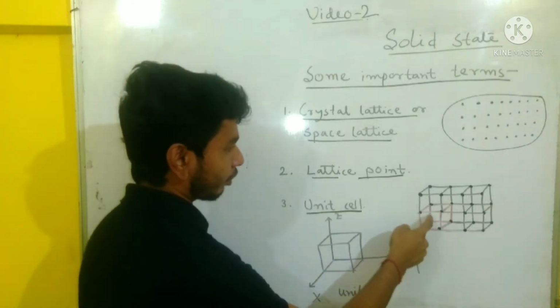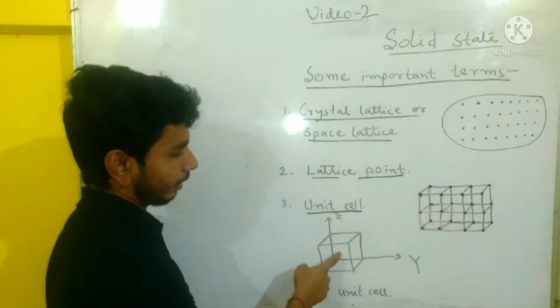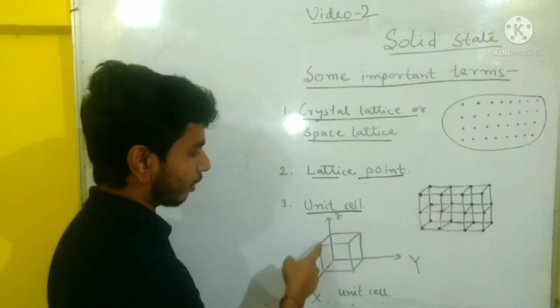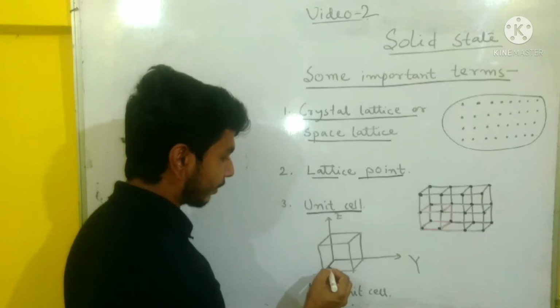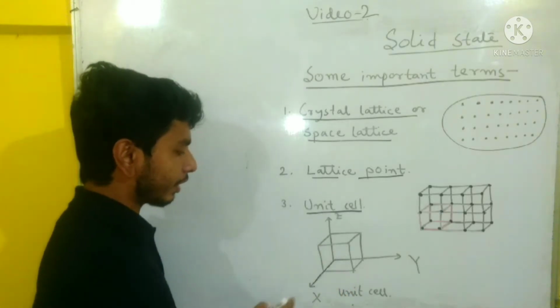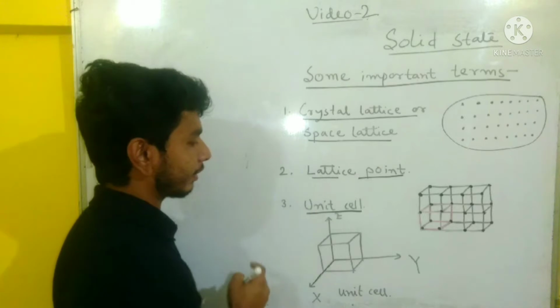Now this smallest portion we are drawing here. This smallest part is called the unit cell. In this unit cell, which is a three-dimensional structure, we have the x-axis, y-axis, and z-axis.